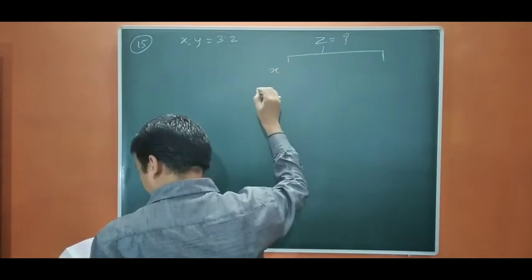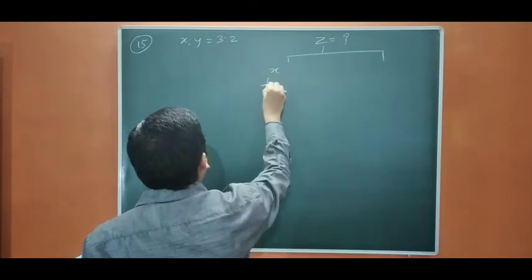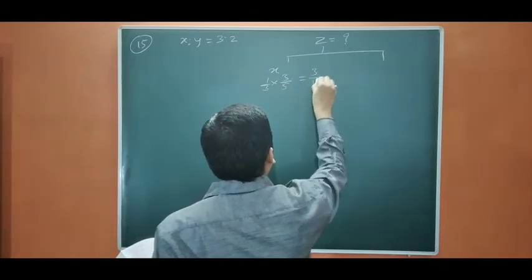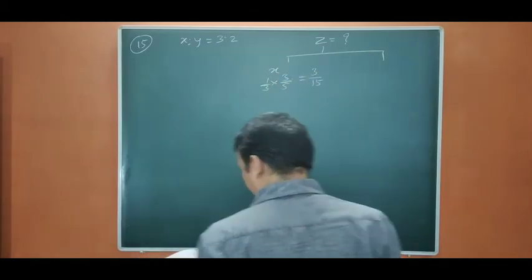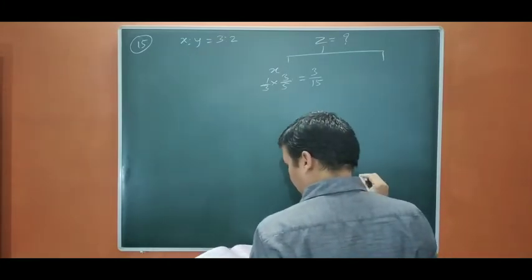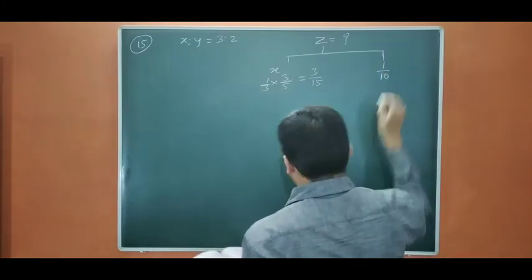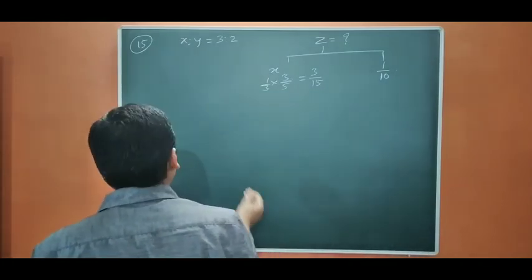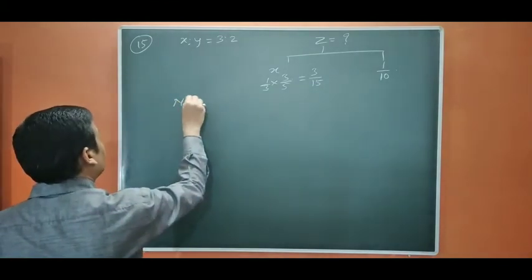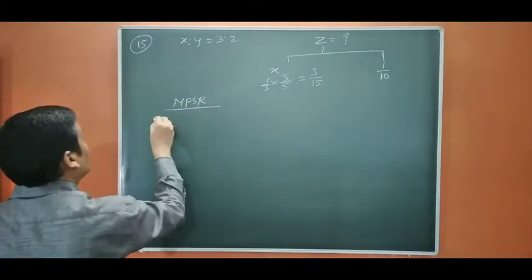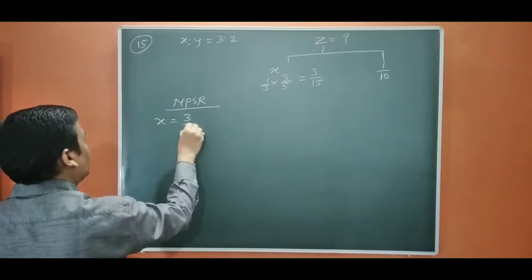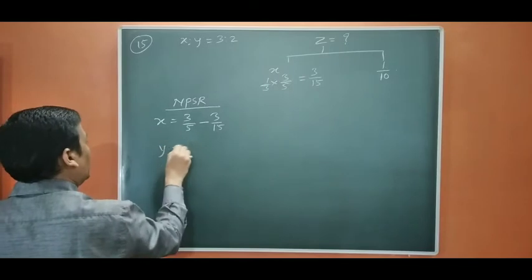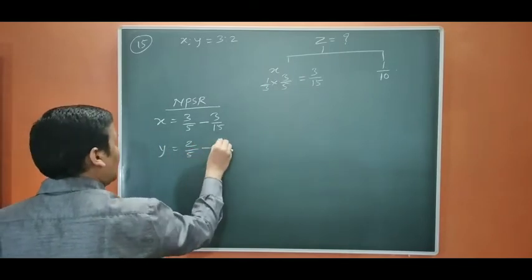X is giving 1/3 of his share, so 1/3 of his share, which is 3 by 5, that means 3 by 15. Okay, and Y gives 1/10 directly from his share to Z. Okay, so let us calculate the new PSR. X 3 by 5 minus 3 by 15, Y 2 by 5 minus 1 by 10.